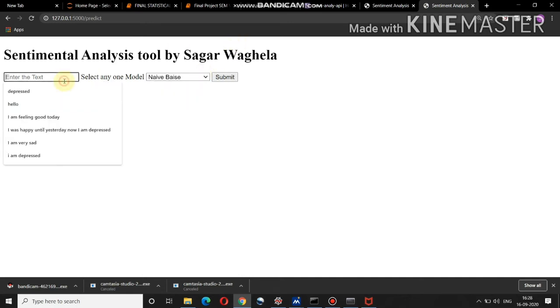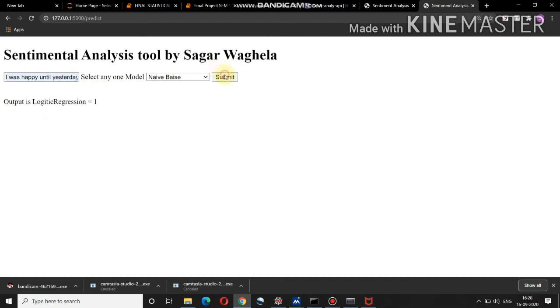Same with naive Bayes, selecting the data and submitting. Again, naive Bayes is predicting whether the data is positive or negative. So this was about my app, and this was the major update I have done in my project.